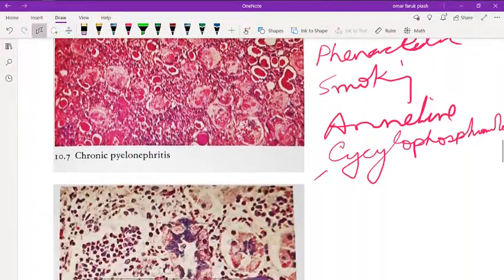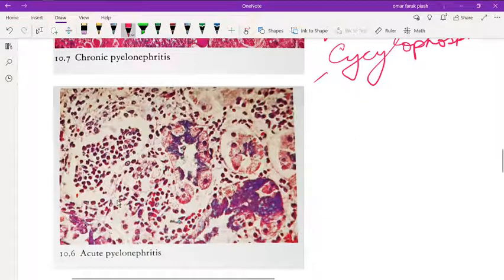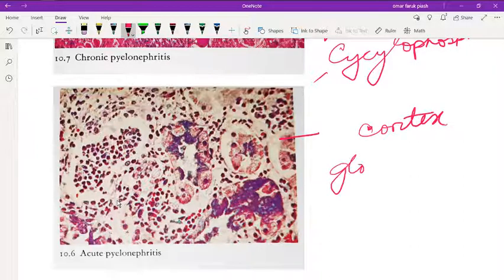Okay, now this is acute pyelonephritis. In acute pyelonephritis, it easily affects the cortex, sparing the glomeruli or vessels.